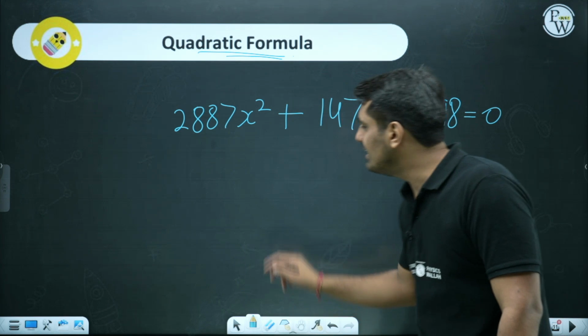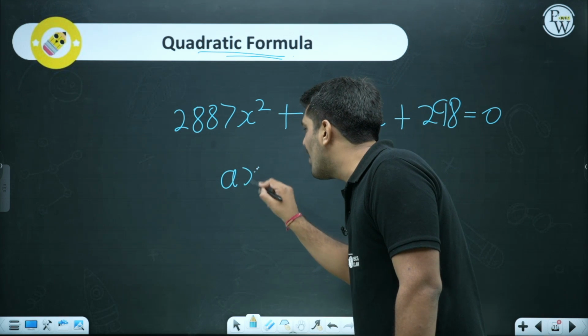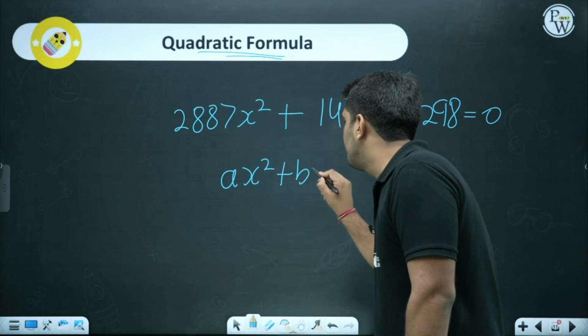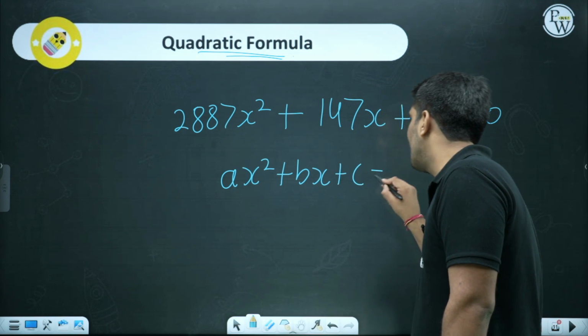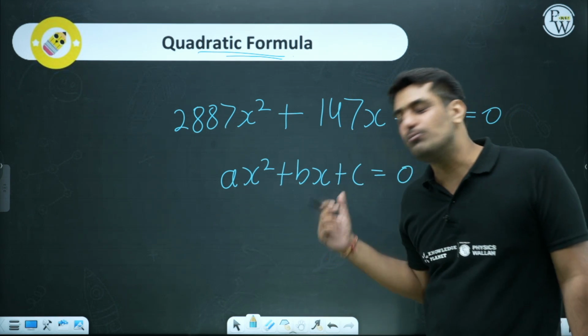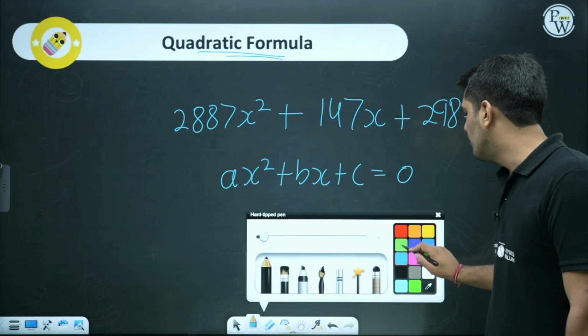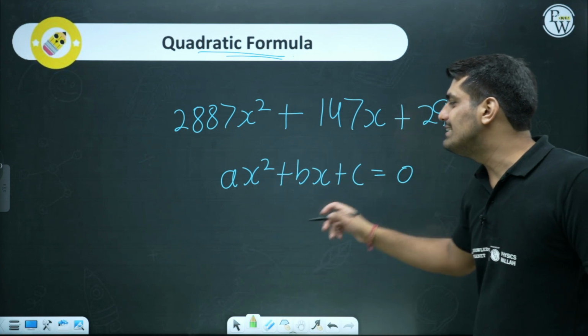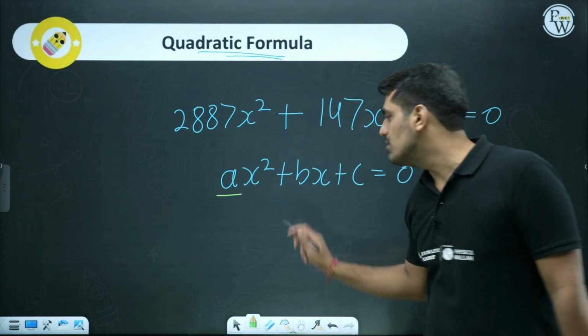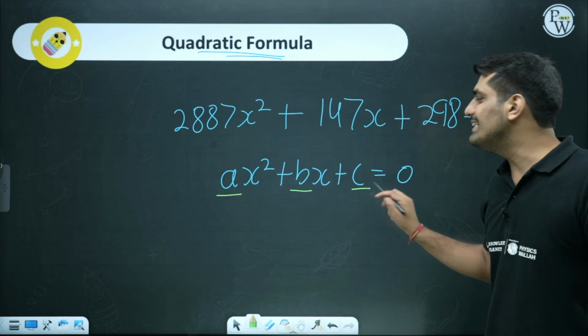The equation is always written in the form of ax square plus bx plus c. This was the case, right? And I told you why this case was important. You need to focus over here. What all are a, b and c? A is the coefficient of x square, b is the coefficient of x, and c is the constant.